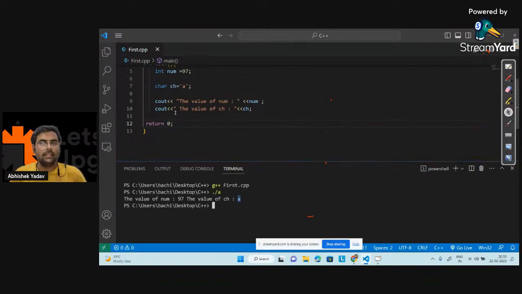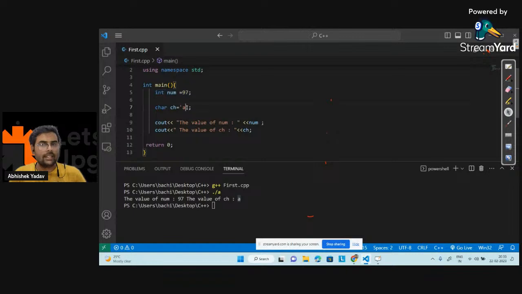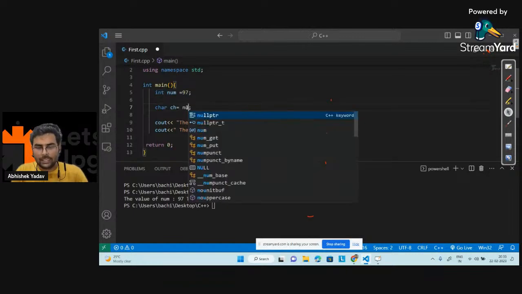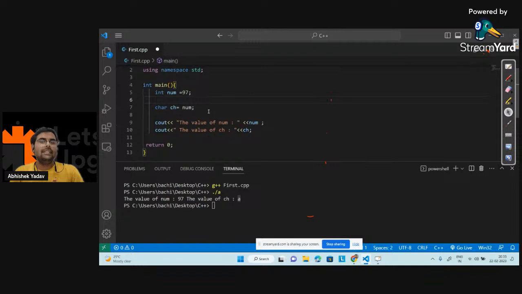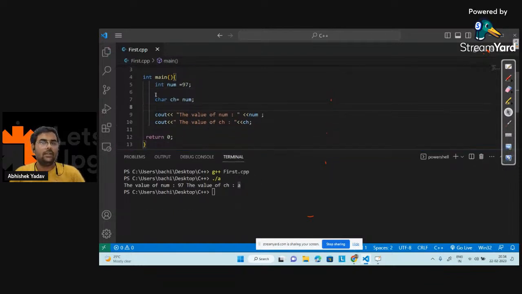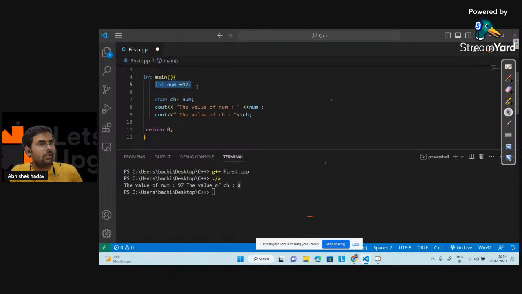So now tell me one thing. I have a variable num that is 97, and here I am saying char ch is equal to num. What output will I now get on the output screen, and why? I have a variable of integer type, so line number 5 will create 4 bytes of memory. It will allocate 4 bytes of memory for variable num. And after that I am saying, hey, num, please get stored inside ch. What output will I get?